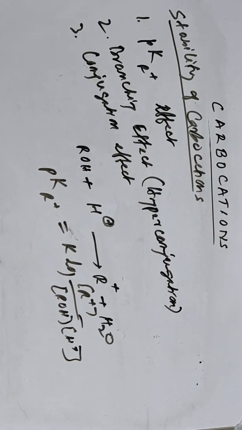So in any reaction when the carbocation is formed, the pKR+ value will determine the stability of the carbocation.